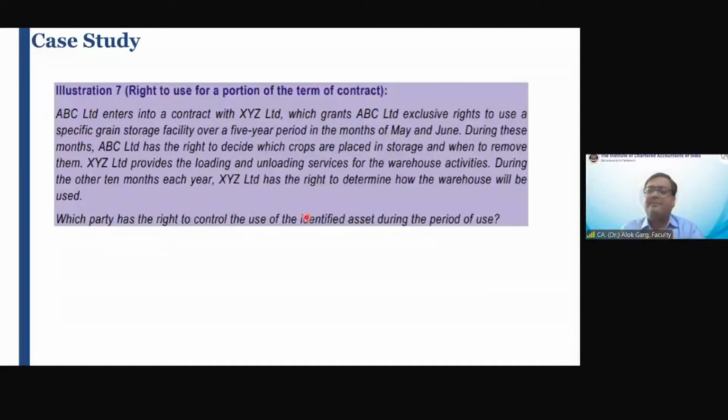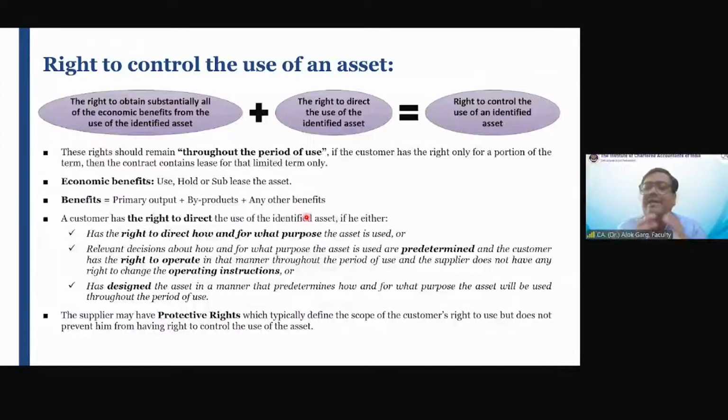Friends, we understood right to obtain substantially the economic benefit from using the identified asset. It should lie with the lessee. Second, the right to direct the use, the control of use, is also lying with the lessee. Means it is the lessee who will take the decision how to use the asset and for what purpose the asset is getting used.